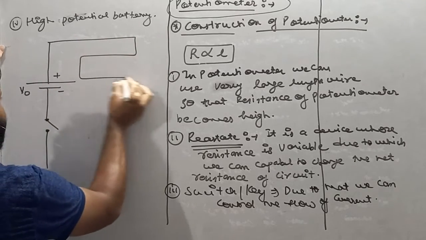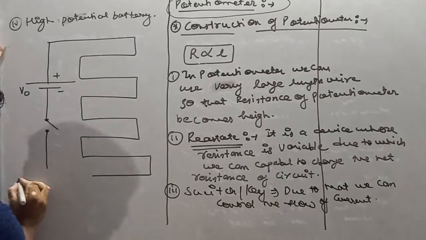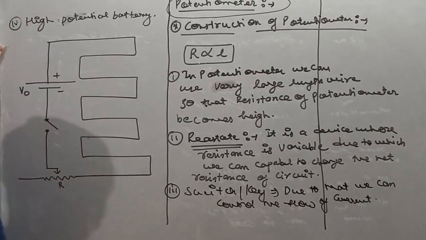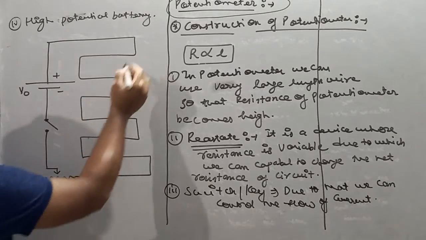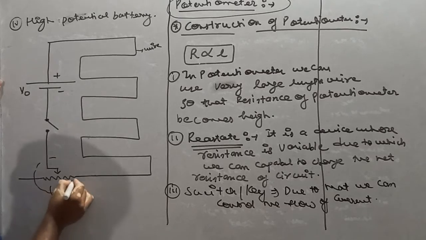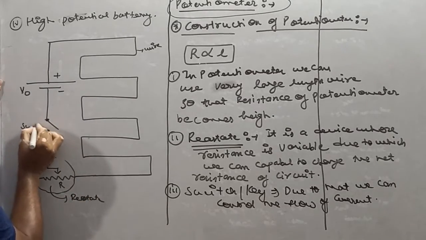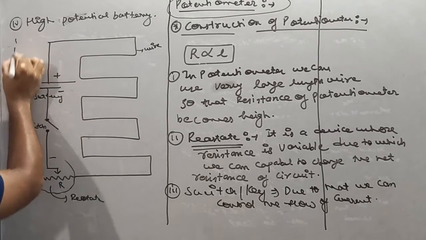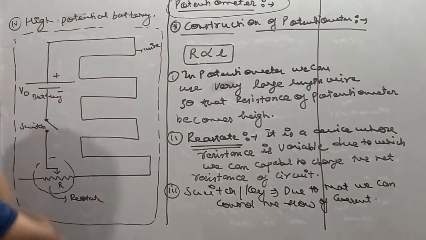And see my dear student, I am making this zigzag shape of wire. Why zigzag shape of wire? Zigzag shape of wire shows that the length of wire is very large. This zigzag shape is the wire, this is the rheostat, this is the symbol of rheostat, my dear student. This is your switch, or we can say key. This is your battery. So this is basically the construction, or we can say schematic diagram, of potentiometer.